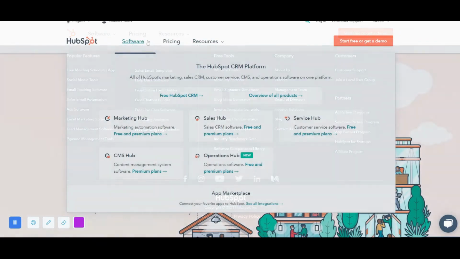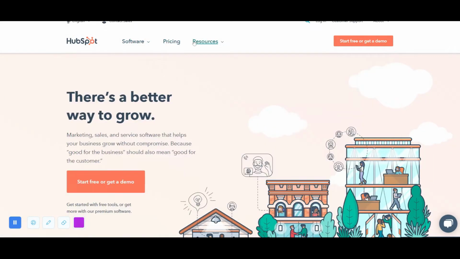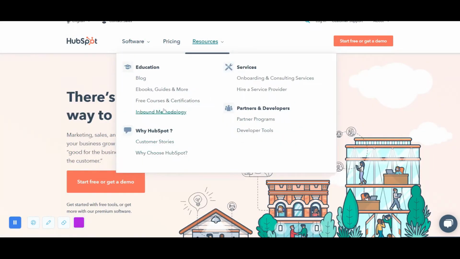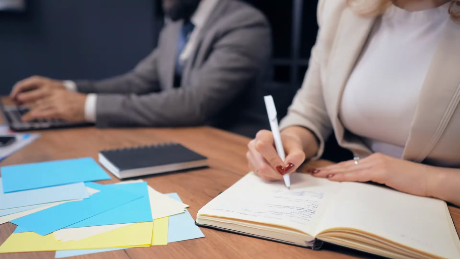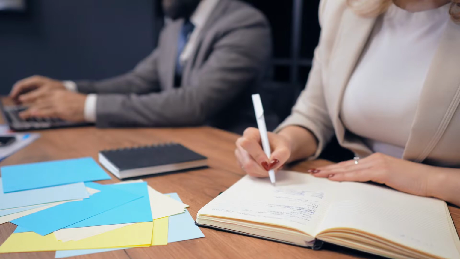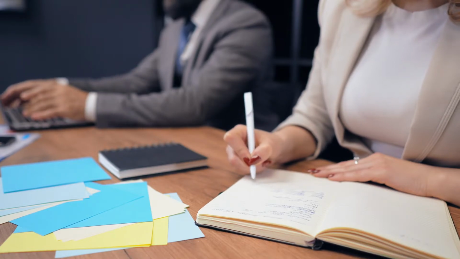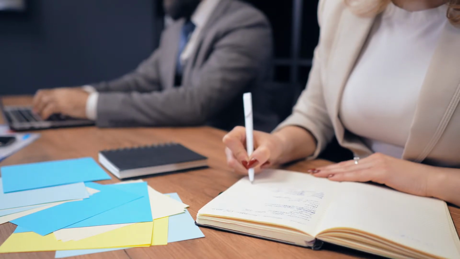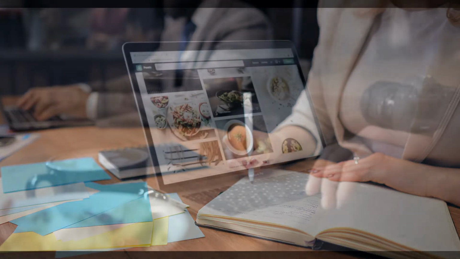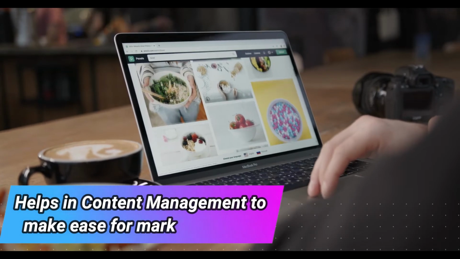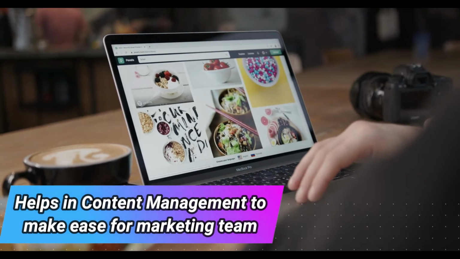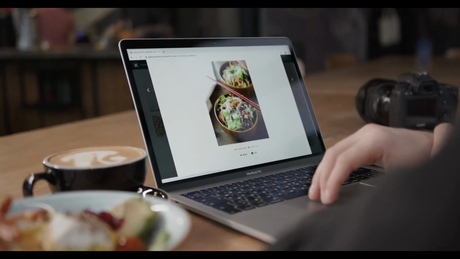For your overall marketing strategy, HubSpot's Marketing Hub helps you organize your efforts on blogging, social media, ads, landing pages and more, aiming to help you attract a wider audience and maximize your conversion rates. In addition, HubSpot's CMS Hub helps you manage your website content and makes it easy for your marketing team to work on new markets.